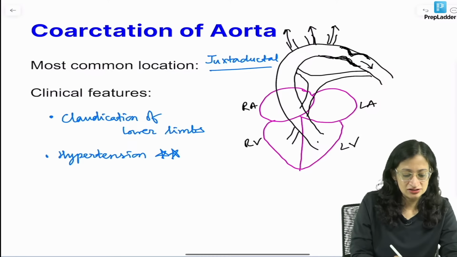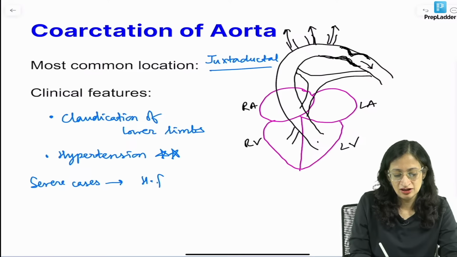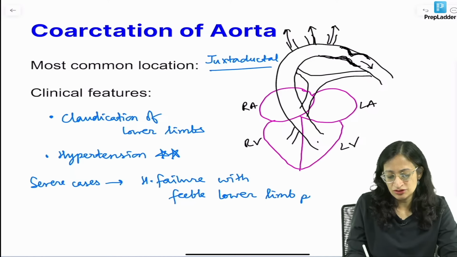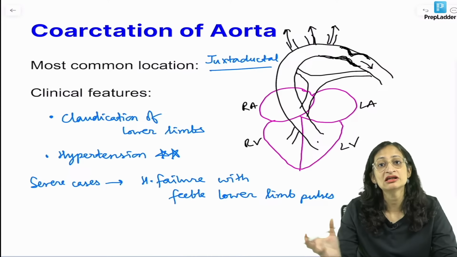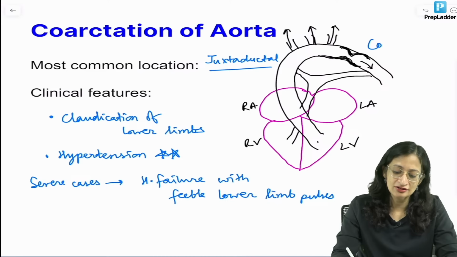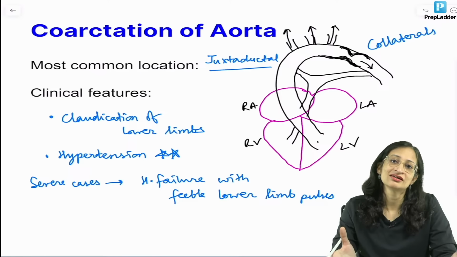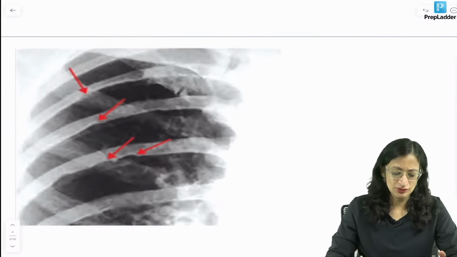And in severe cases, it is going to present even with heart failure and with absent or feeble lower limb pulses. Now, because the branches of the descending aorta are not getting enough blood supply, what will happen? There will be development of collaterals. Collaterals are going to develop between the branches of the arch of aorta and the descending aorta. Because of these collaterals, you will get clinical manifestations. So, you can get notching of the inferior margin of ribs. We can see this in this X-ray.